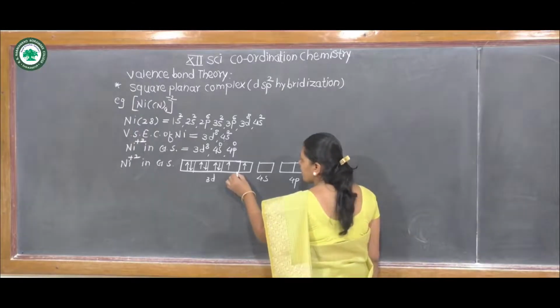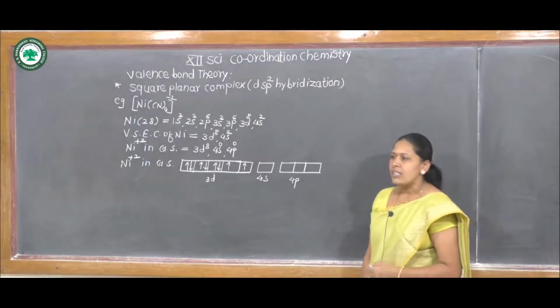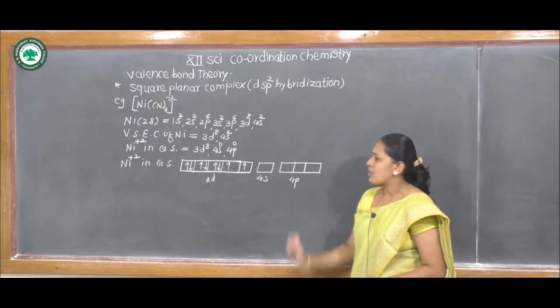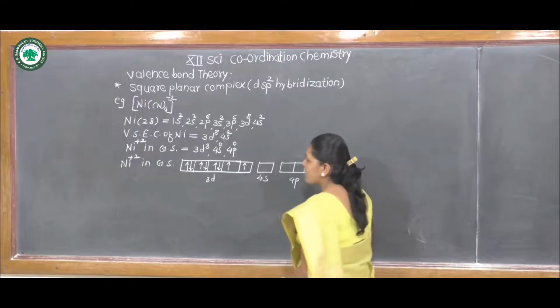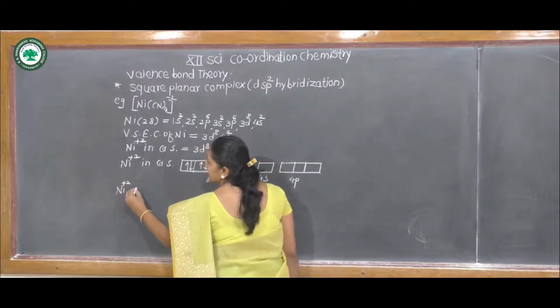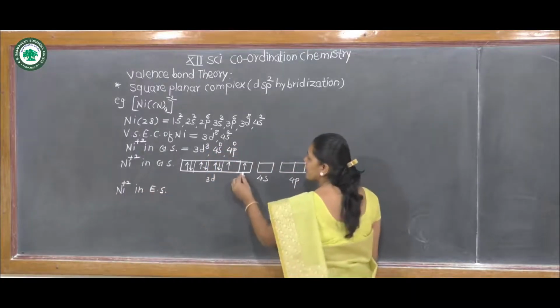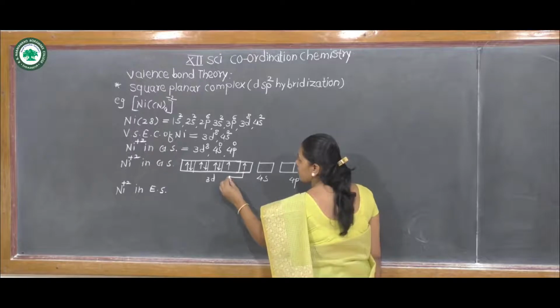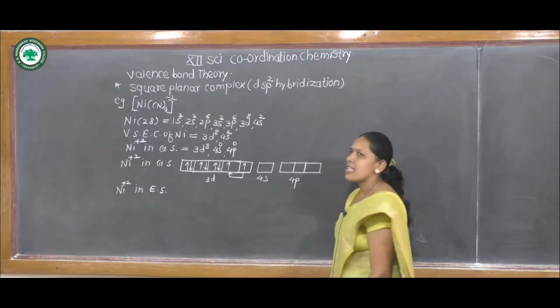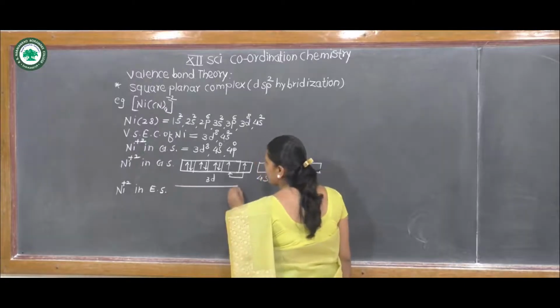For a vacant d orbital, we have to excite one d electron into another d orbital. Therefore, nickel +2 in the excited state: the electron from one d orbital is transferred to another d orbital. That means pairing takes place.